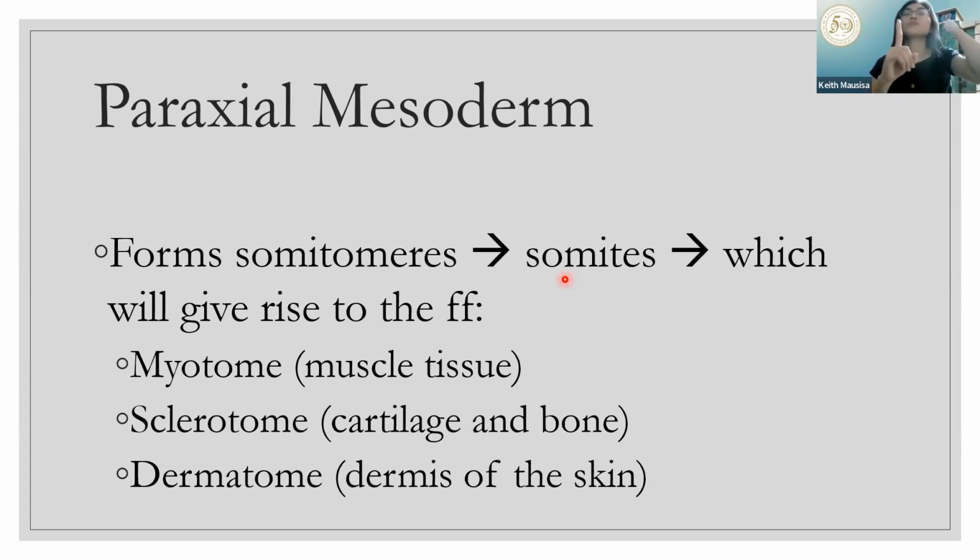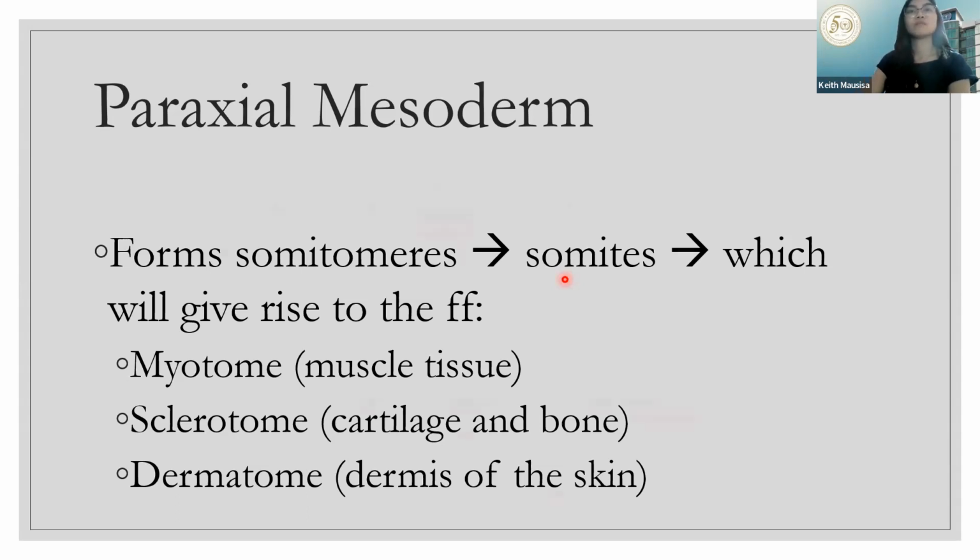Sclerotome naman, ito yung area of the cartilage and bone supplied by one nerve. While the dermatome pertains naman to skin, an area of the skin supplied by one nerve. So, later on, mas ma-explore nyo pa yan.